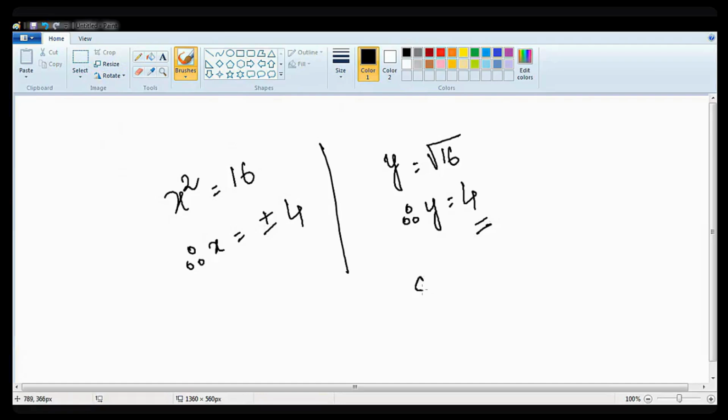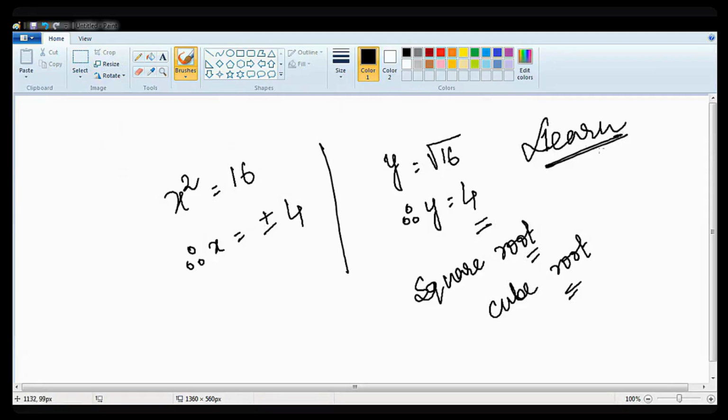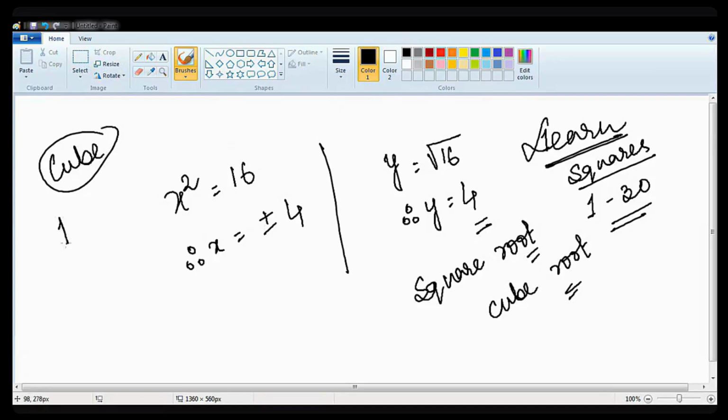Okay, I am telling one is square root, and another one is your what? Another one is cube root. These two are very, very important. Okay, at least everyone should learn. I am writing this thing, learn squares from 1 to 30. 30 tak square, if you remember, okay, that will be very much beneficial for you. And cube at least from 1 to what? 1 to 20. Okay, squares of 1 to 30.